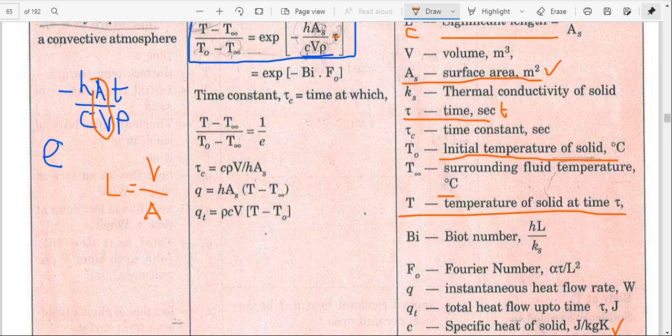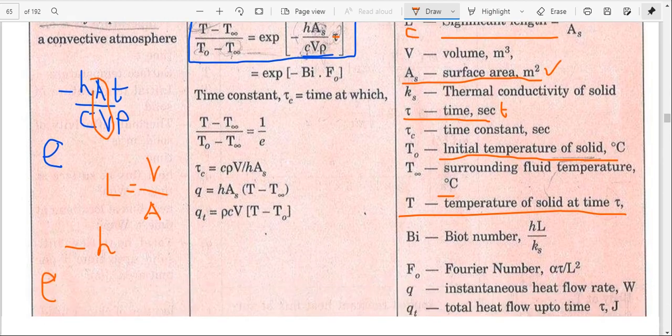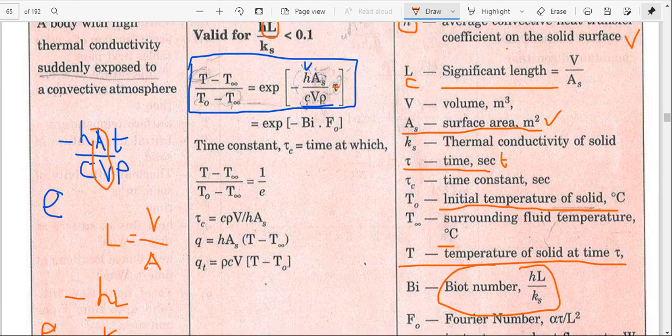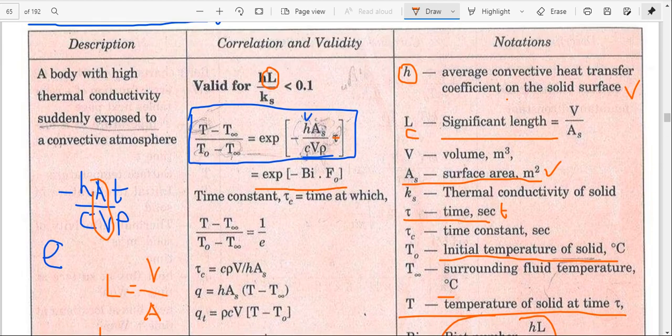So the final equation is exponential power minus h. What is the V by A value? hL by K. This is the Biot number. That's why I am considering exponential minus Biot number into Fourier number. So here this is the derivation.